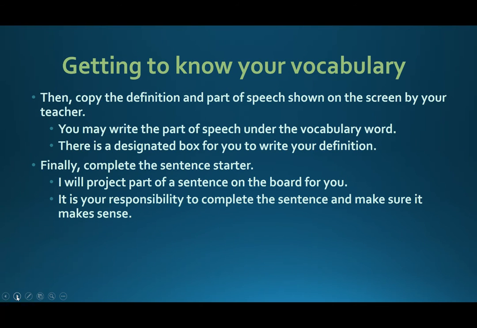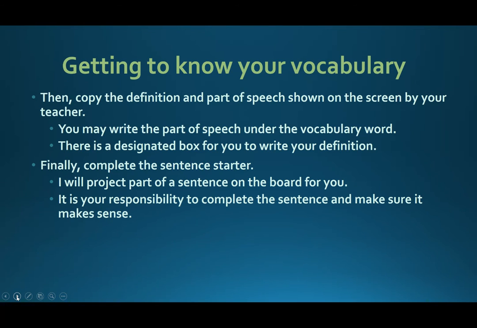Then you're going to copy your definition and part of speech shown to you on your screen into the box that says next to the word. It says you may write the part of speech under the vocabulary word or out to the side, and there is a designated box for you to write your definition.